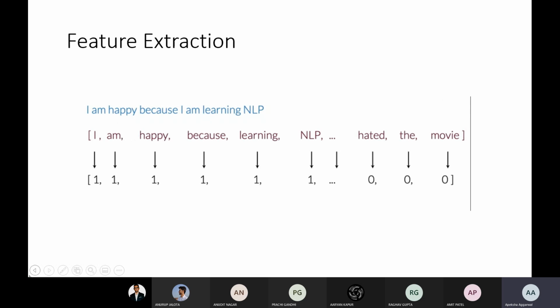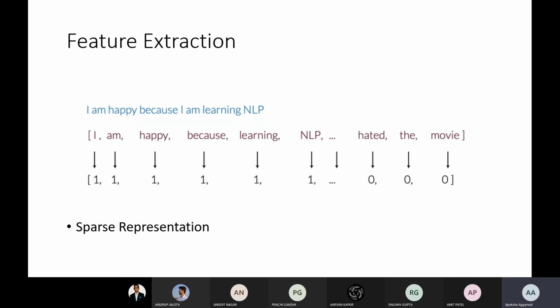So this is an example of feature extraction. Here we are considering one word as one feature. Okay. So 0 when that word is not present and 1 when that word is present. This is our first training example representing the following set of features. So I am happy because learning NLP hated the movie. This is the vocabulary. Total number of features.